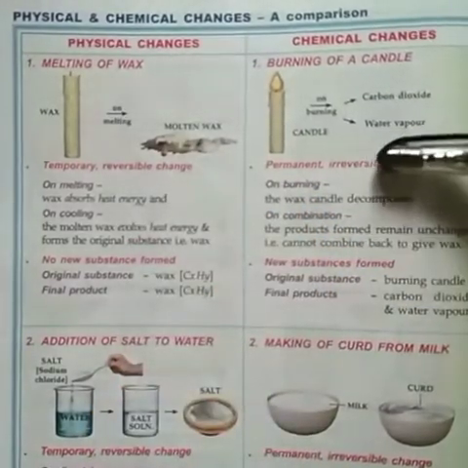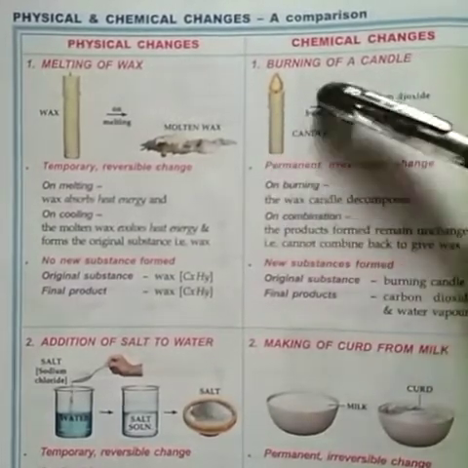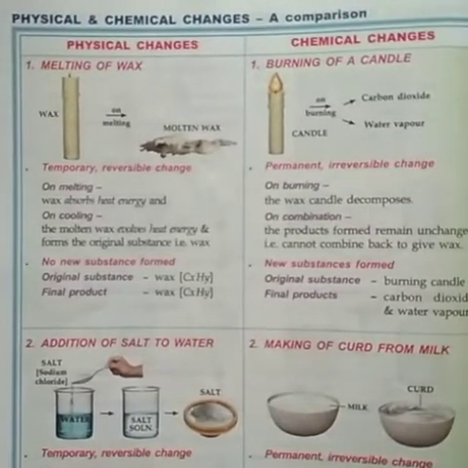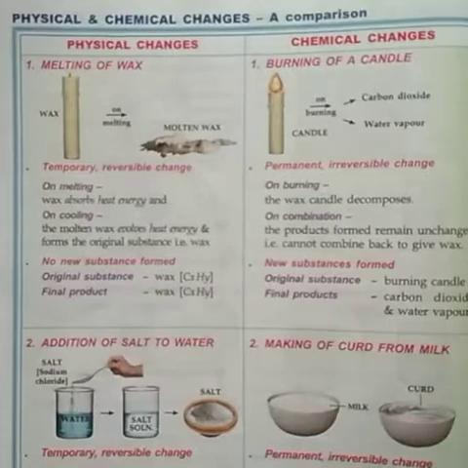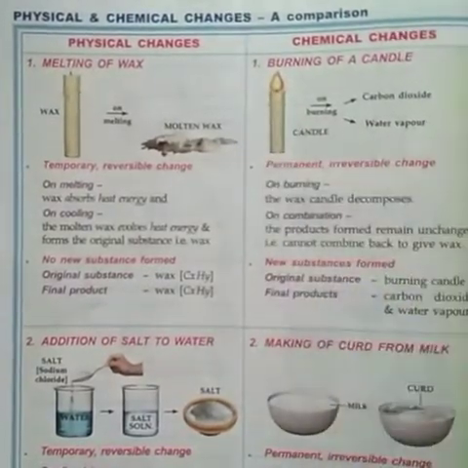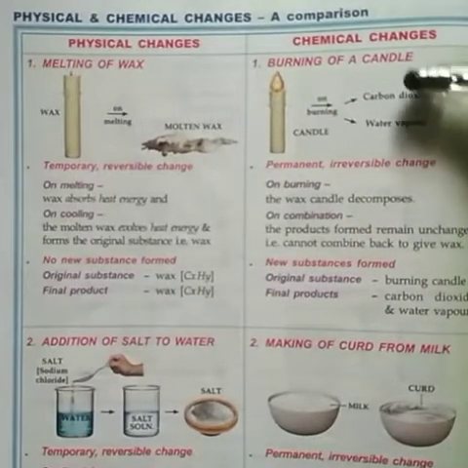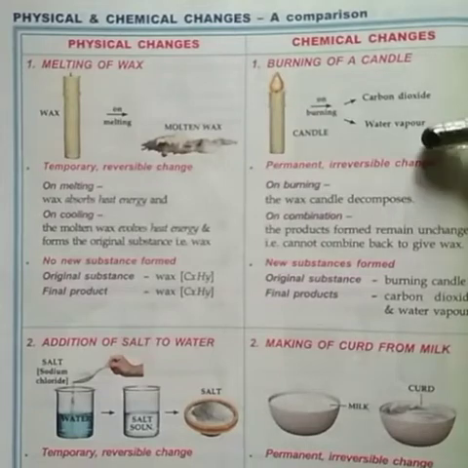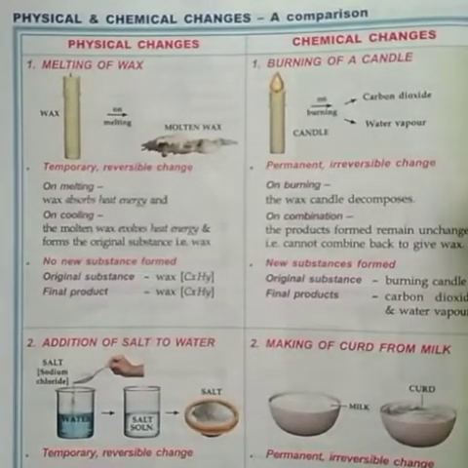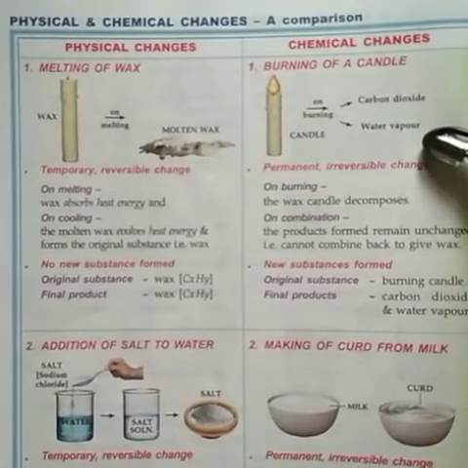Then comes chemical changes. Let us take an example of a candle. Candle on burning gives out carbon dioxide and water vapor. So the original substance was the candle, and the final products are carbon dioxide and water vapor. So you can see here that new substances have formed, carbon dioxide and water vapor.